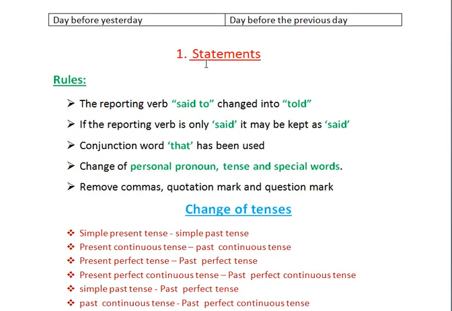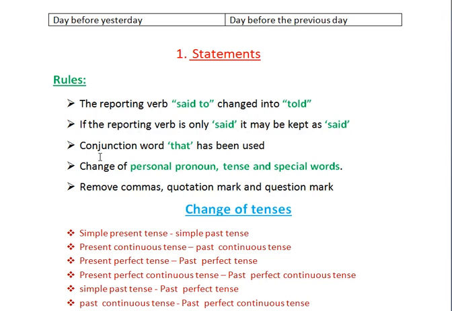In statement, the reporting verb said to is changed into told. Next, if the reporting verb is only said alone, it may be kept as said. You keep the same reporting verb as said.